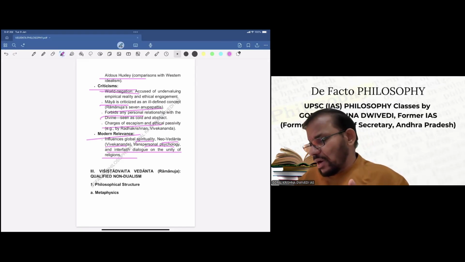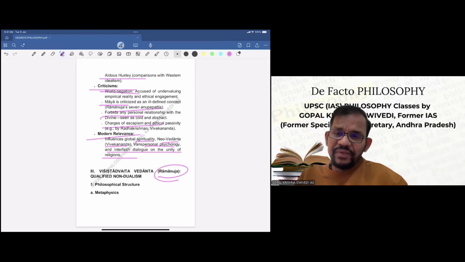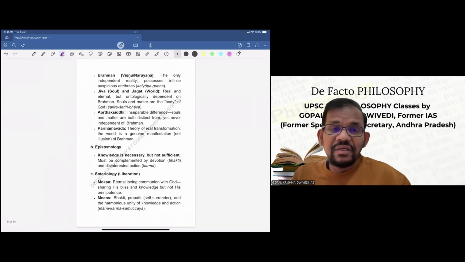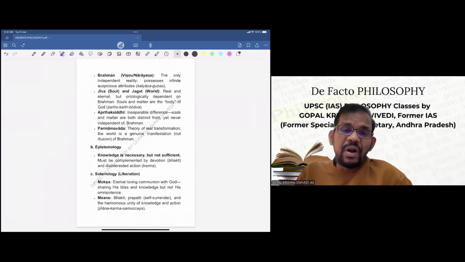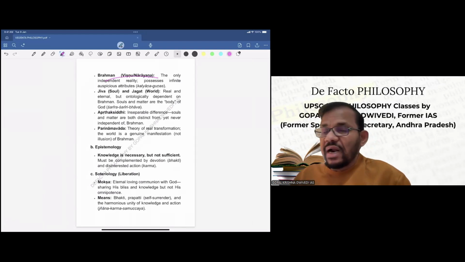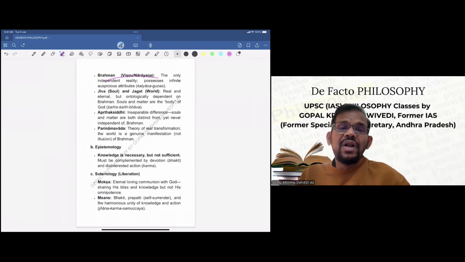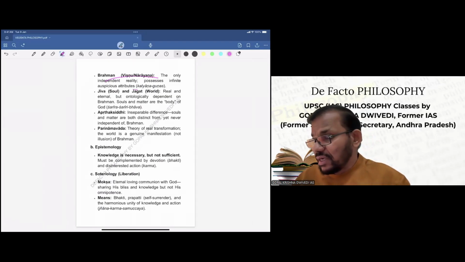Now we'll go to Ramanujacharya, another important philosopher of the Vedanta school. His philosophy is called, as I told, Vishishtadvaita Vedanta, that is called qualified non-dualism. So now let us try to understand the metaphysics, epistemology, and soteriology of Ramanujacharya. In Ramanujacharya, Brahma or Vishnu or Narayana is Brahma basically, the only independent reality. He possesses infinite auspicious attributes, that is Kalyan Gunas, as he called them.